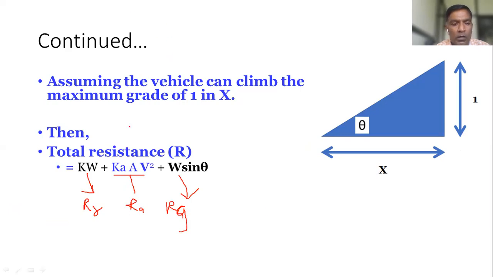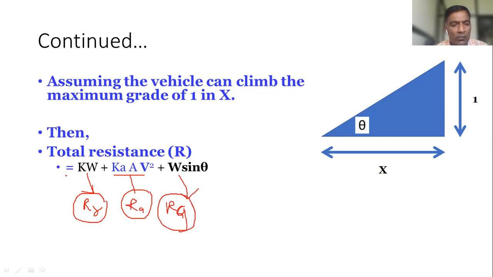Whenever a vehicle is traveling on a grade, the total resistance consists of resistance due to air, resistance due to the road surface, and resistance due to the grade.